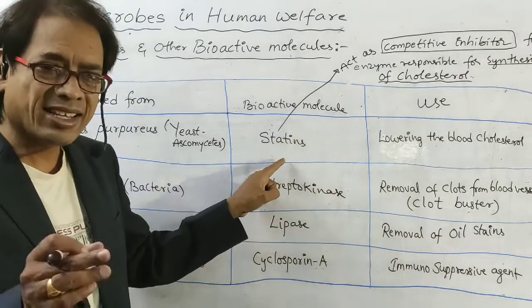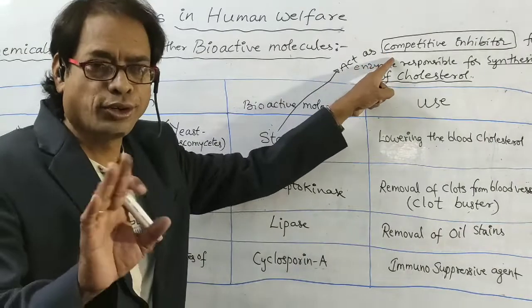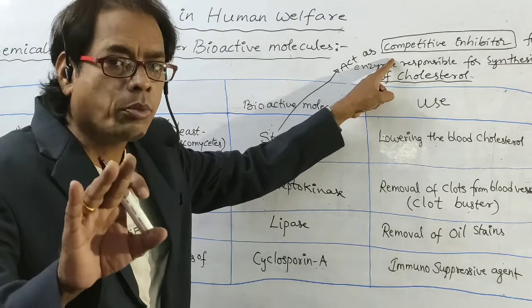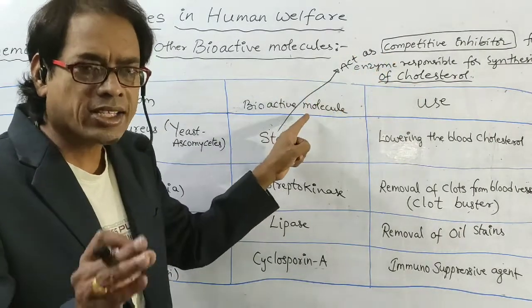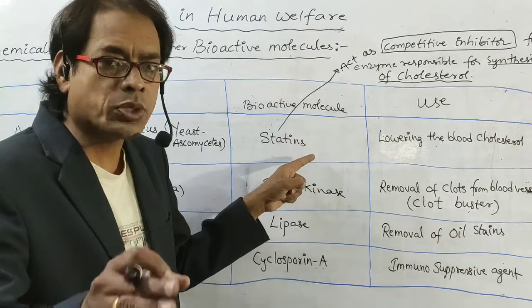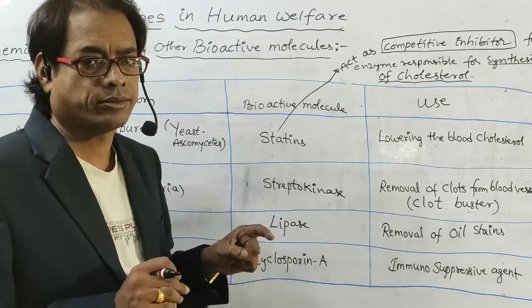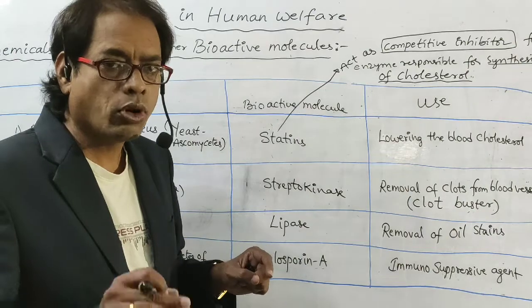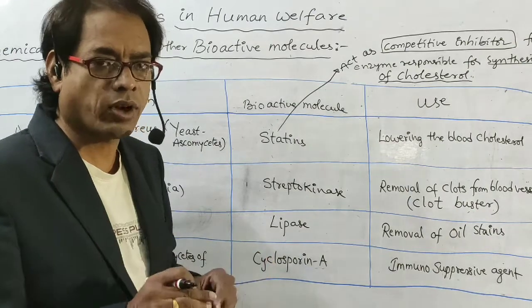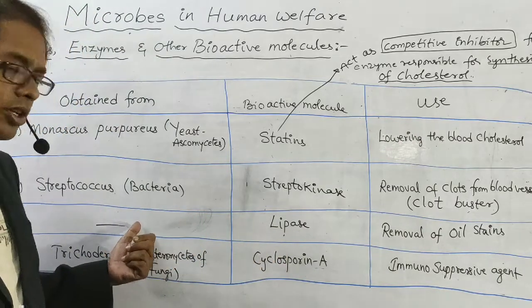These statins act as competitive inhibitors. Don't say non-competitive inhibitor. Statins act as competitive inhibitors for the enzyme responsible for synthesis of cholesterol. To remove oil stains, which enzyme is required? Lipase. In the syllabus, there is no organism.